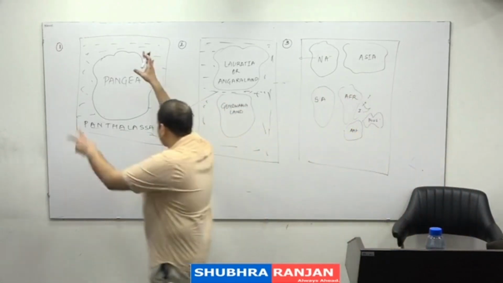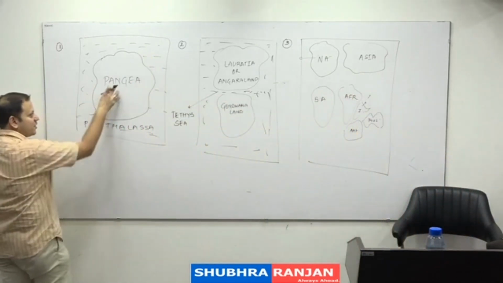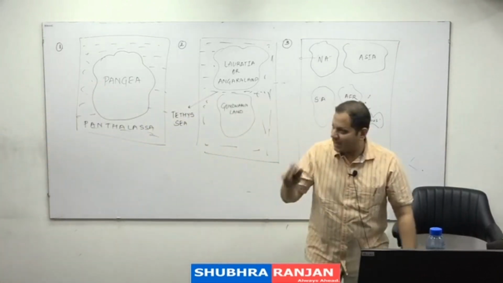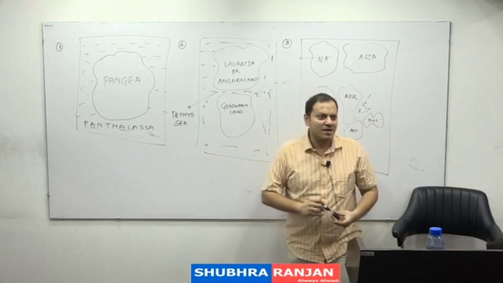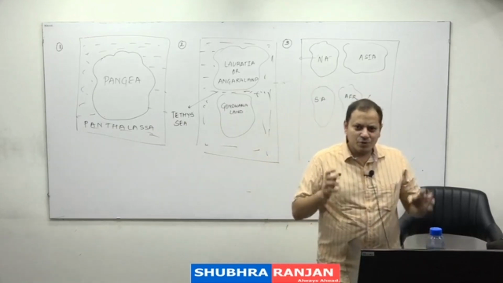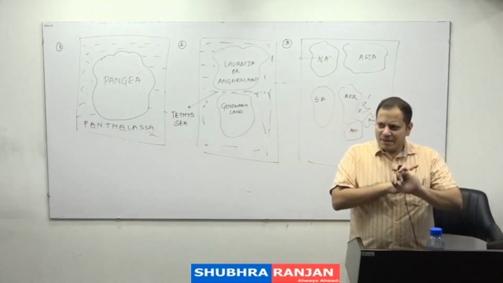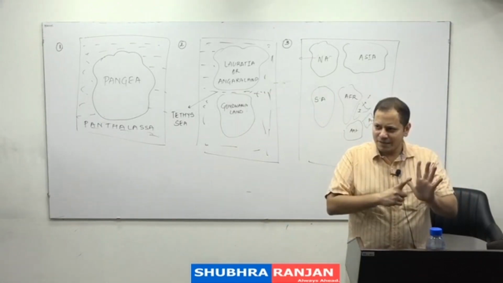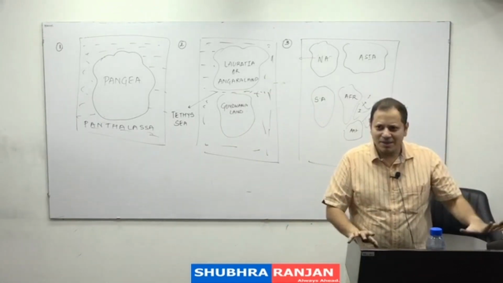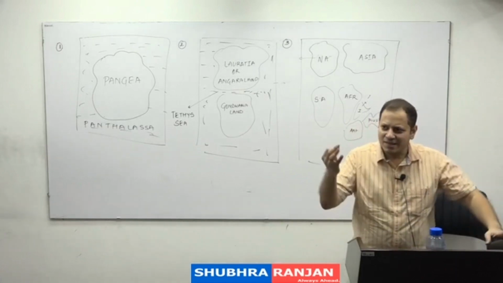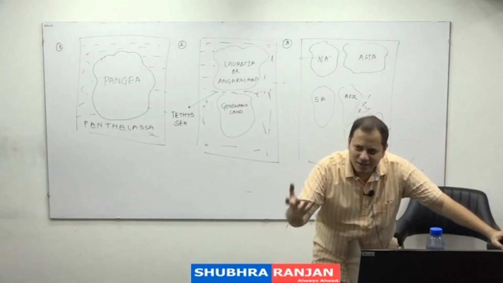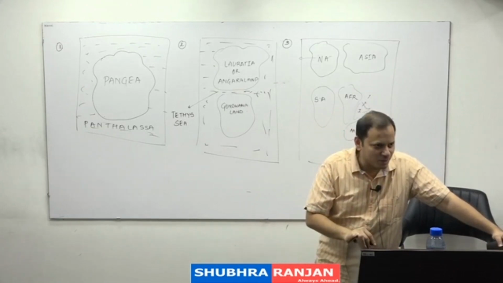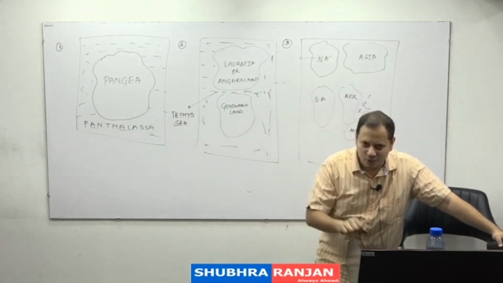Because he said before the Carboniferous, Pangaea and Panthalassa. And in the Carboniferous, his theory starts. Now someone asked him a question: from pre-Cambrian to Cambrian to Devonian, Ordovician, Silurian, in these sub-ages, why was Earth only single? What mechanism happened in the Carboniferous period which resulted into the breaking of Pangaea into two parts? He has no answer.